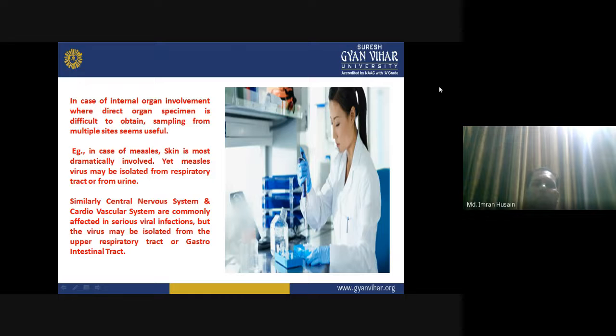In case of internal organ involvement, where a direct organ specimen is difficult to obtain, sampling from multiple sites seems very useful.